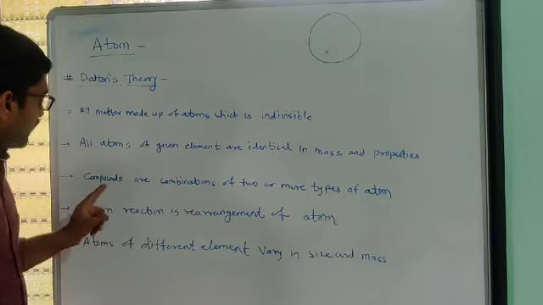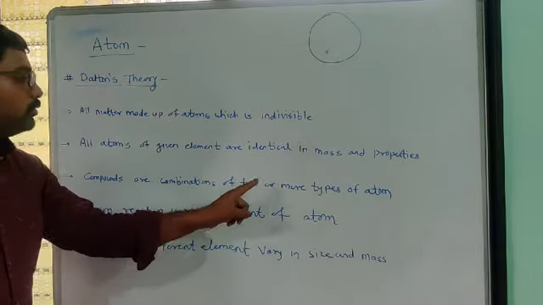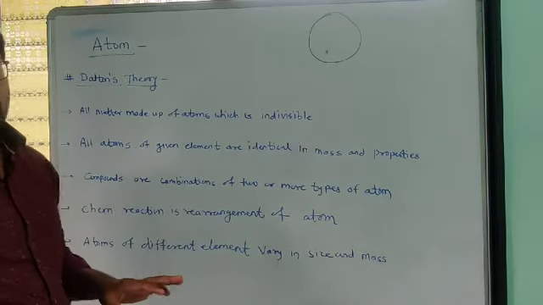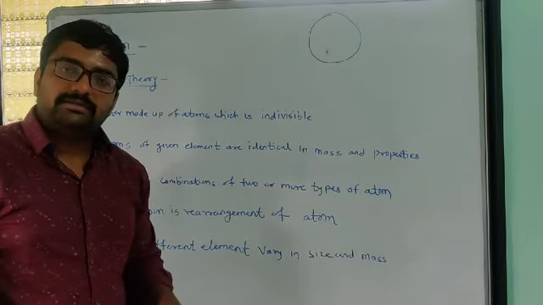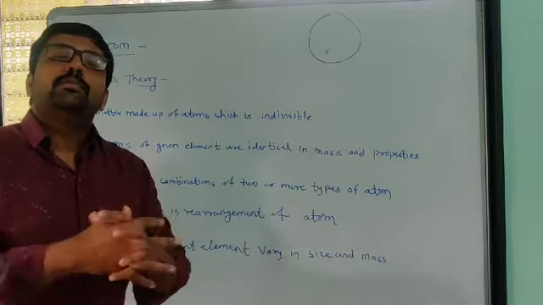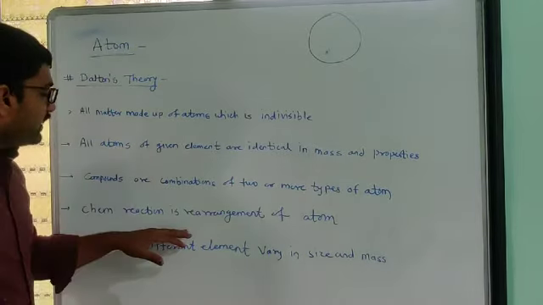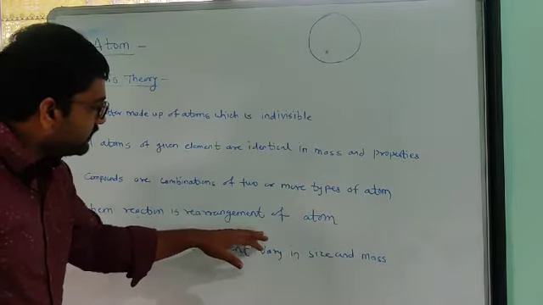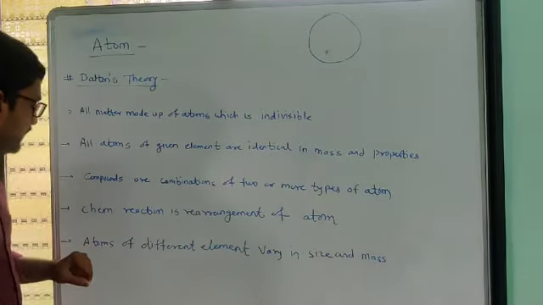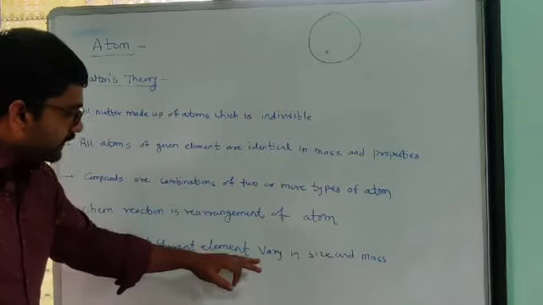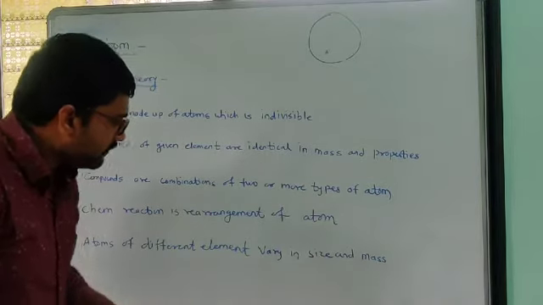Then compounds are combinations of two or more types of atoms. Whatever compounds are present are nothing but combinations of two or more types of atoms. Then a chemical reaction is the rearrangement of atoms. Then atoms of different elements vary in size and masses.